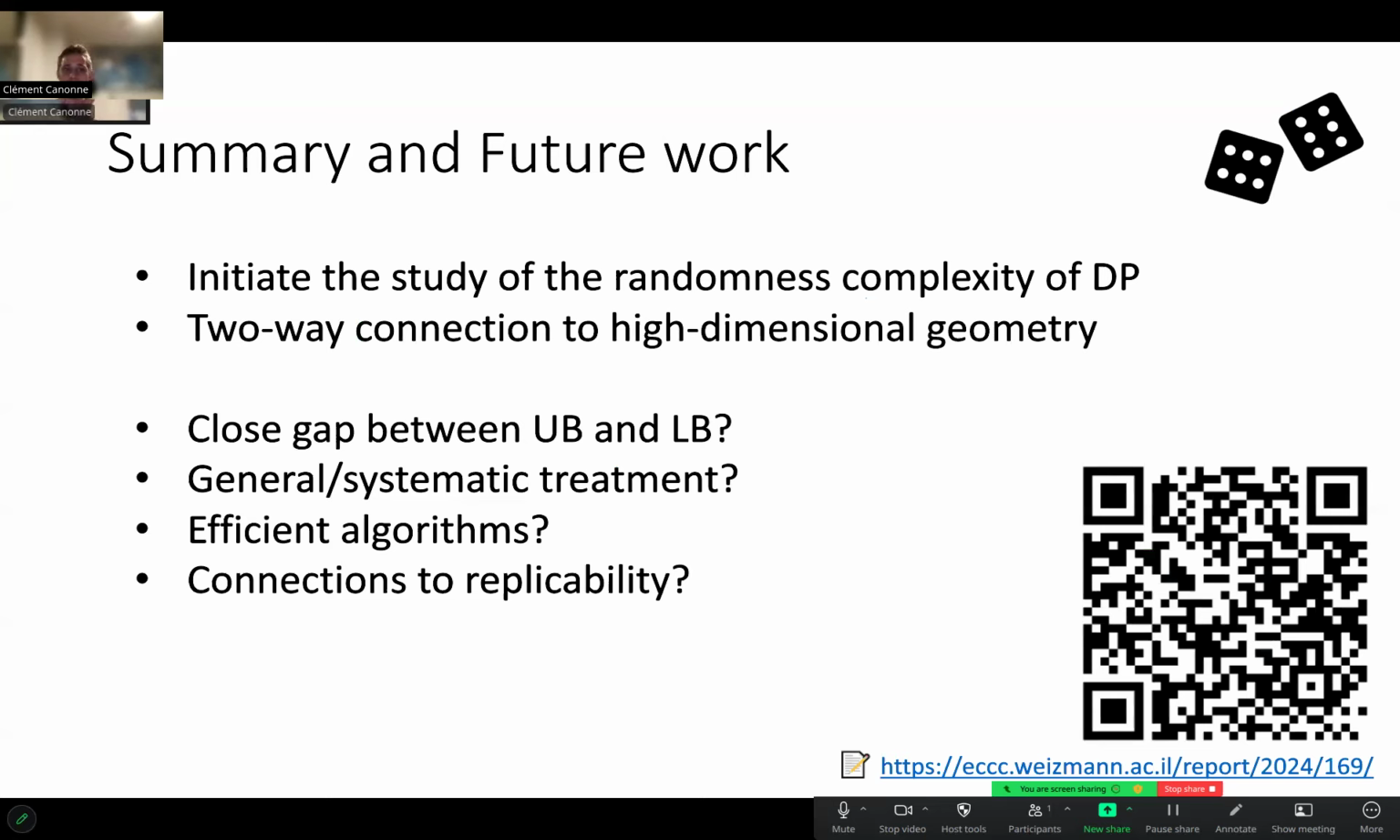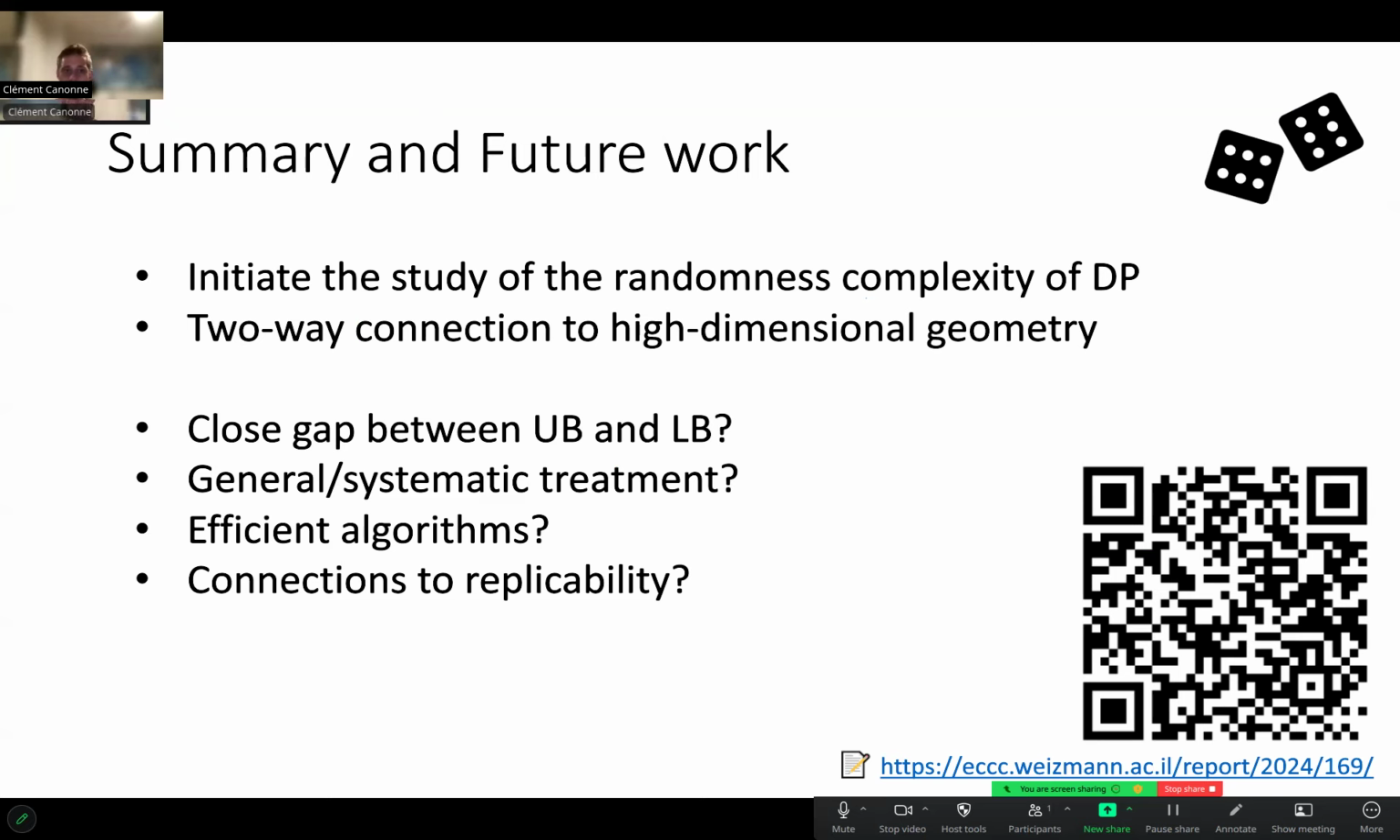Taking a step back, having a more general systematic treatment of this study of randomness for DP would also, I think, be very interesting to have. So here we focused on the task of summation, but you could generalize that to more tasks or have just a systematic treatment of the whole algorithmic aspects. Efficient algorithms: that last step from the previous slide, where we take the algorithm I just gave and convert it into an equivalent algorithm, is not an efficient transformation. It'd be nice to actually have an efficient algorithm that achieves the same things.